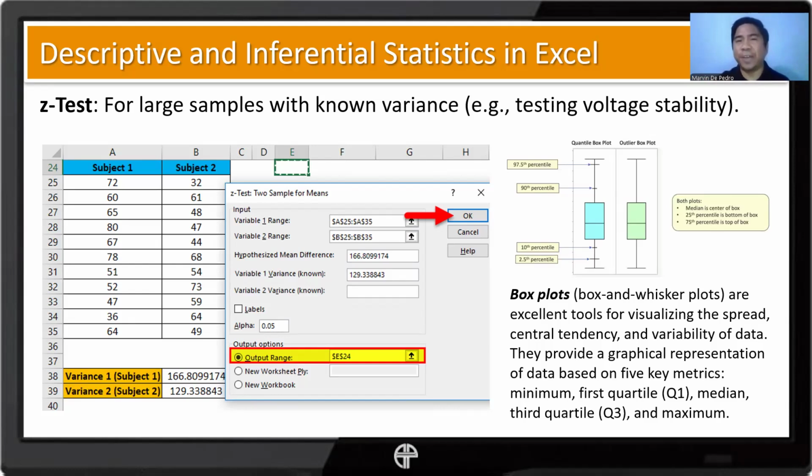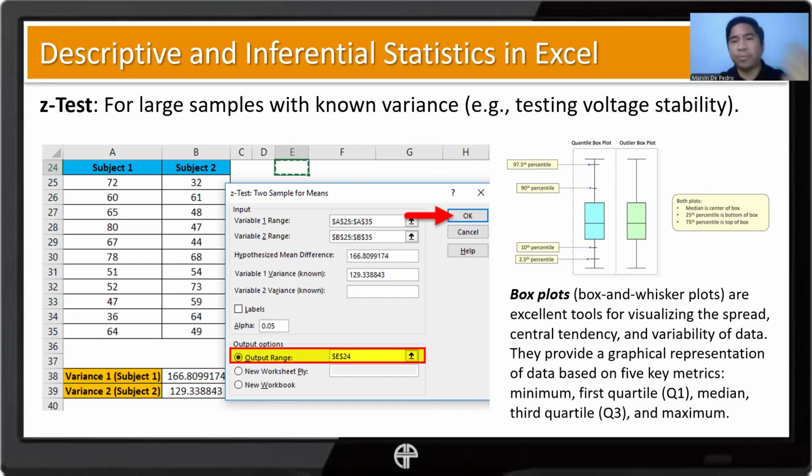Just in case you forgot what IQR is, just take the difference of Q3 and Q1. So that's basically a box plot or box and whisker plot. They are excellent tools for visualizing the spread, central tendency, and variability of data. They provide a graphical representation of data based on 5 key metrics.